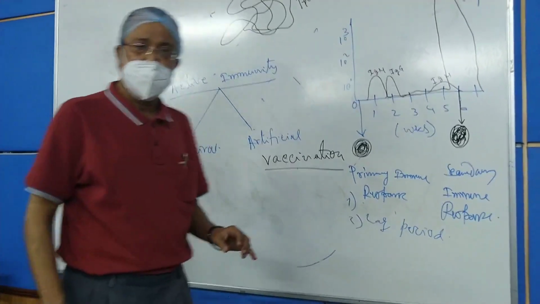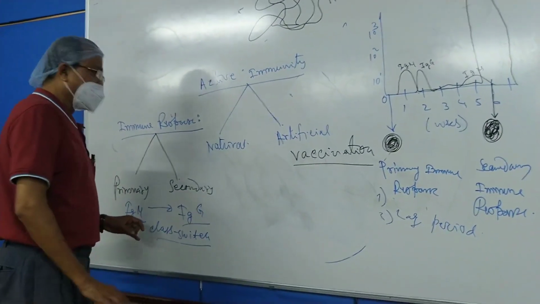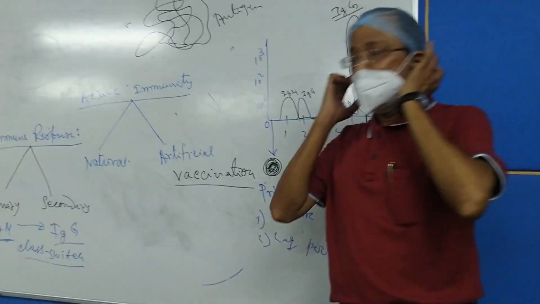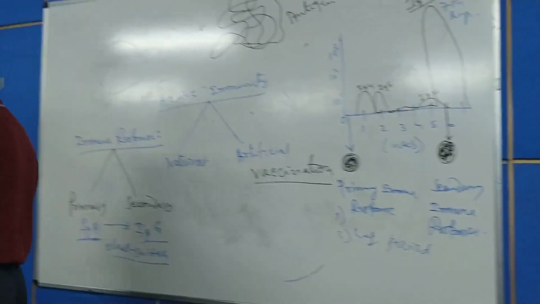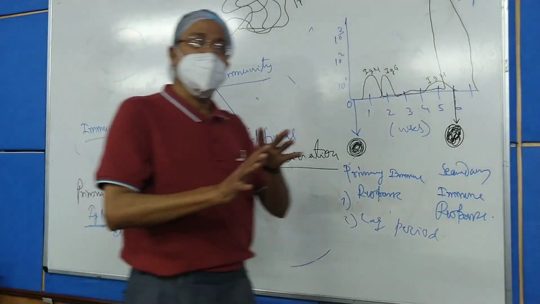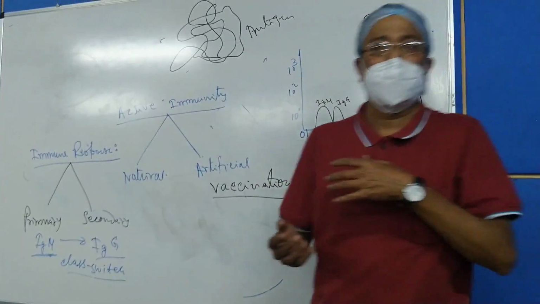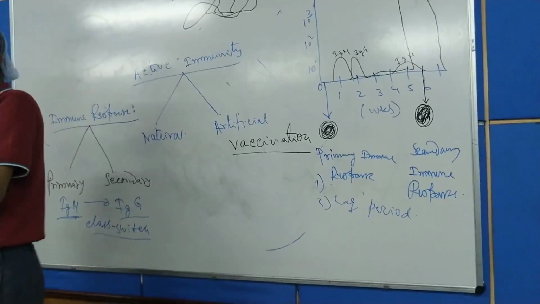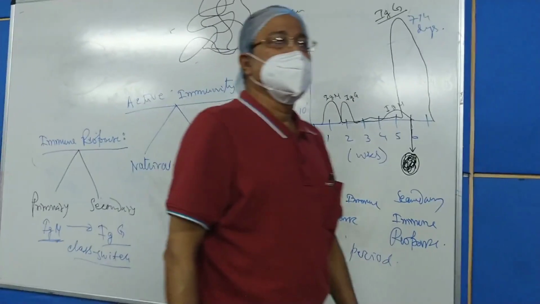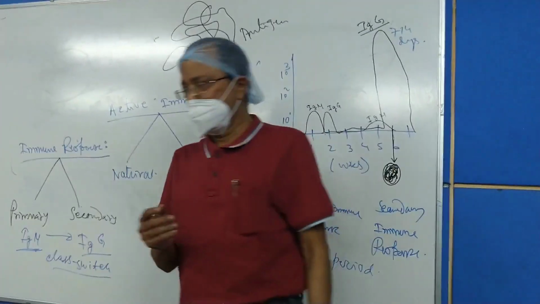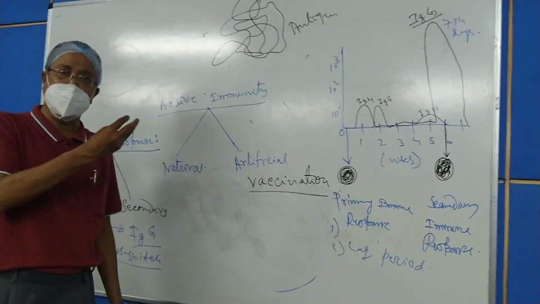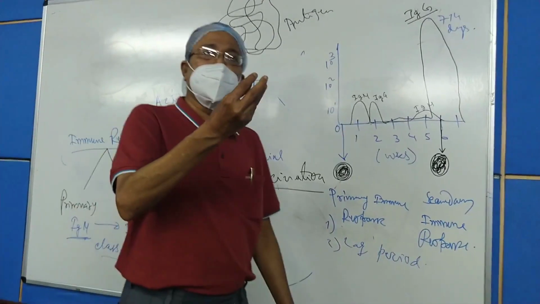What is the fourth point? The fourth point is very, very important. After the primary immune response, if there is interaction of the second dose of the vaccine, then what will happen? By this time, if the subject becomes infected with the virus, that virus will act as the second dose of the vaccine. That is the natural immunity, as I told you earlier. Natural active immunity, where the microorganisms enter directly into the body and thereby provoke the development of the antibody.